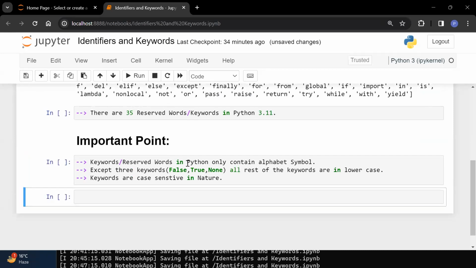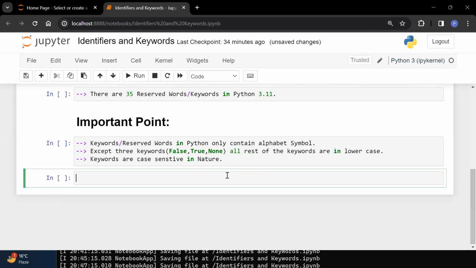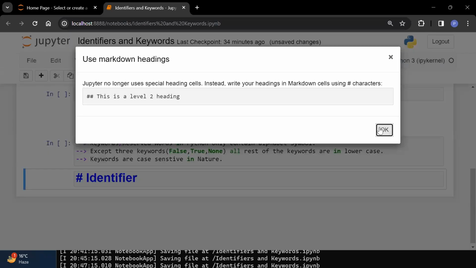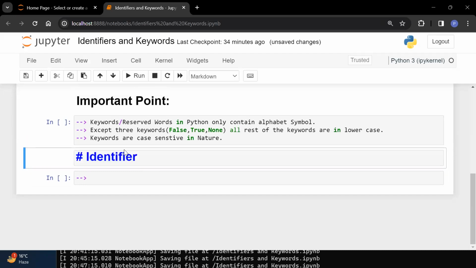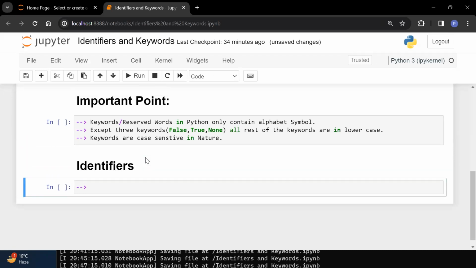Now, after keywords and reserved words, there is one more important topic which is coming, that is known as identifier. So this is very, very important. What is an identifier? How we can deal with identifiers? Coming to the identifier means something which is used for identification purpose. For example, my name is Pratyush. So what is my identity? My name is there for identification purpose.